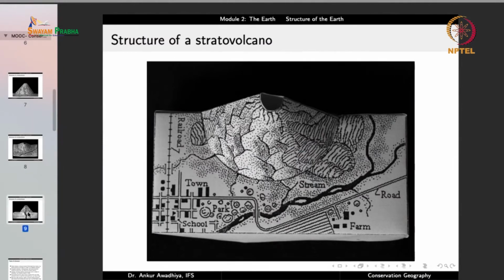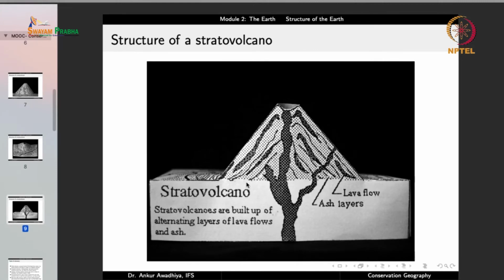vicinity. Now if we took a section of this volcano, what we'll observe is that there is a magma chamber inside, and the magma comes out through these conduits, and one of these conduits will be reaching to the top, but you can also have conduits that are coming to the surface at other locations. And when this volcano began, at this point it would have given out certain amount of lava, certain amount of ash that gets deposited, and then after a while it becomes dormant, then after some time it again gives out lava and ash, and so on.